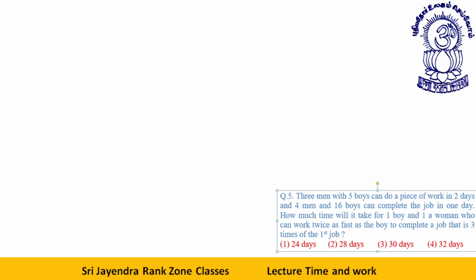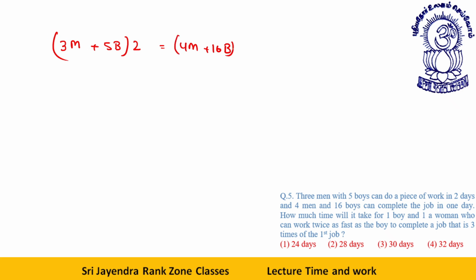Now this is also a different type of question and a good one. Three men with five boys can do a piece of work in 2 days, and four men and 16 boys can complete the job in 1 day. How much time will it take for one boy and one woman who works twice as fast as a boy?